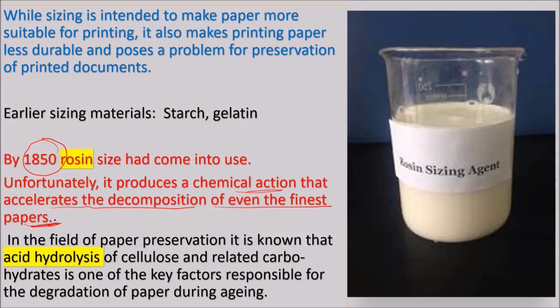In the field of paper preservation, it is known as acid hydrolysis of cellulose and related carbohydrates, and this is one of the key factors responsible for degradation of paper during aging. These days we have better options. We are no more using just sizing material as such.